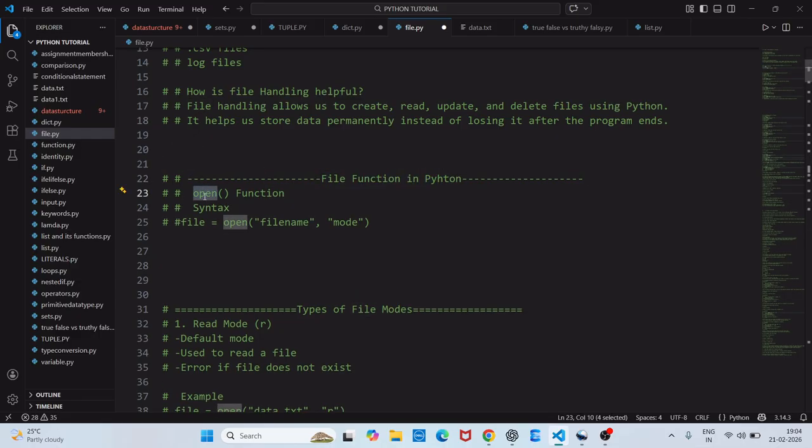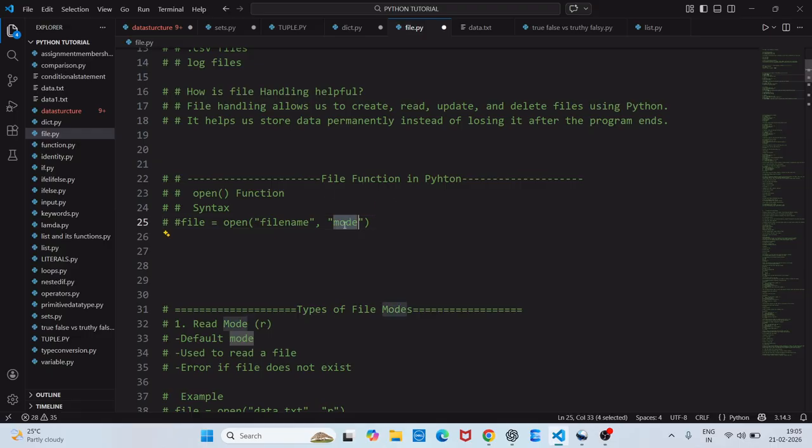The first function is open. This is the most important function, because without opening the file, you cannot read, update, or delete, and so on. So first of all, you need to open the file. Here the syntax: file, which will be a variable name, equals open, then the file name dot txt, dot csv or anything else, then the mode. Mode means whether you want to open in read mode, write mode, or append mode.